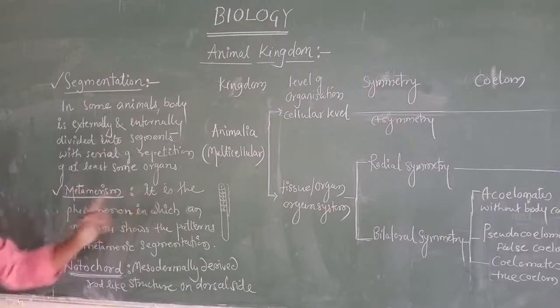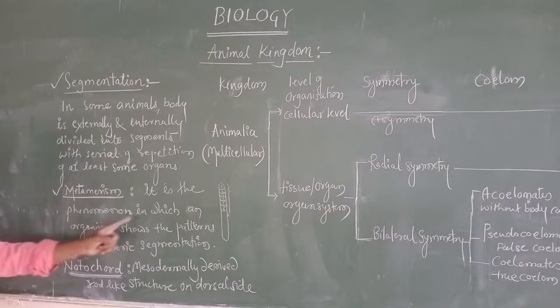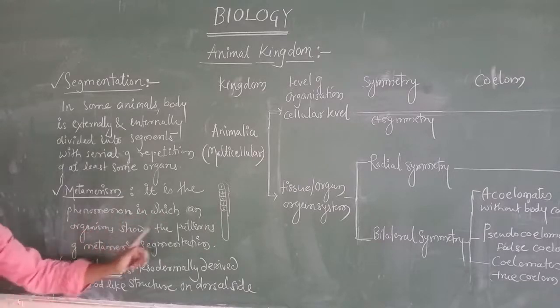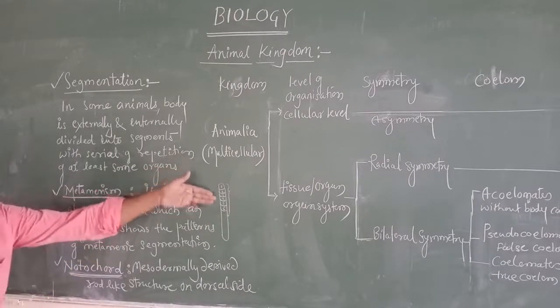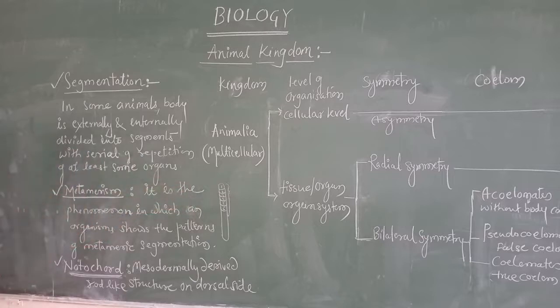Metabolism, it is a phenomenon in which an organism shows the patterns of metameric segments. Suppose these are the patterns of metameric segmentation, and it is called metabolism.